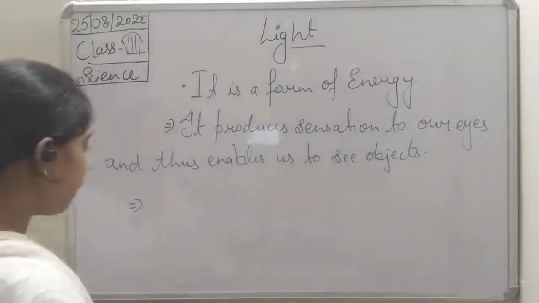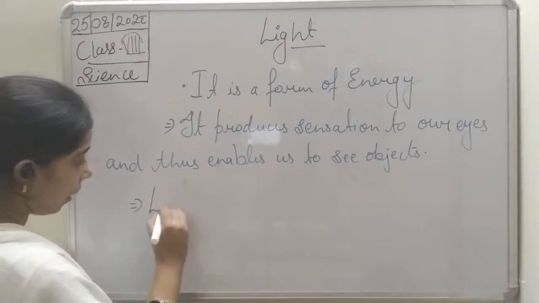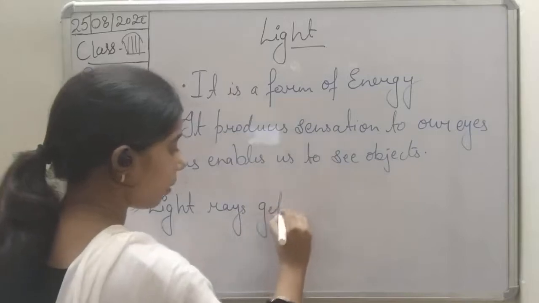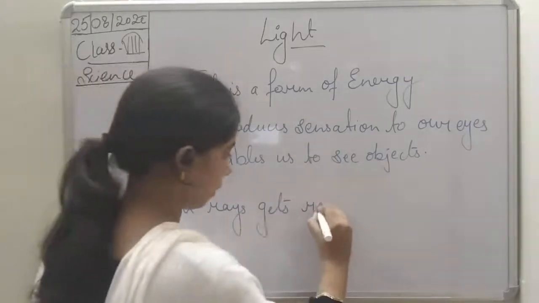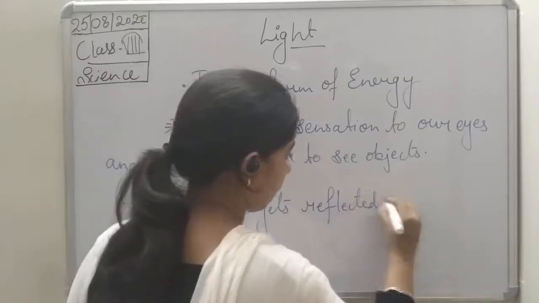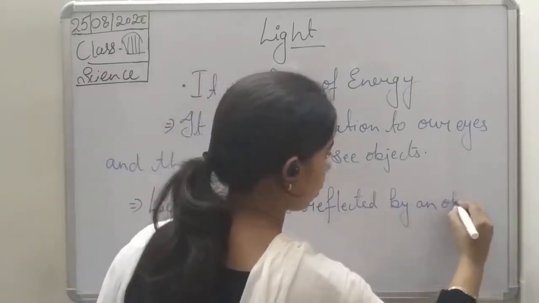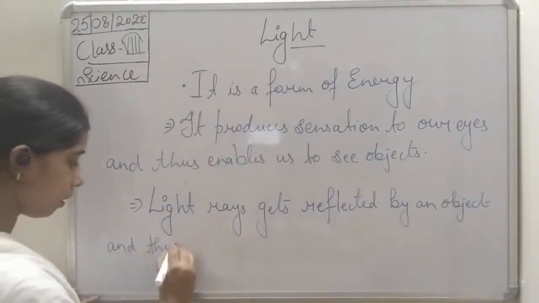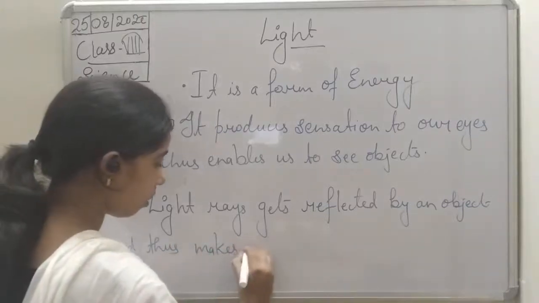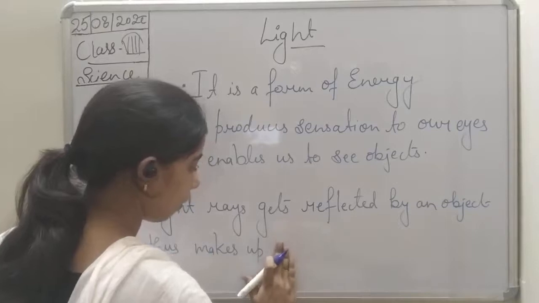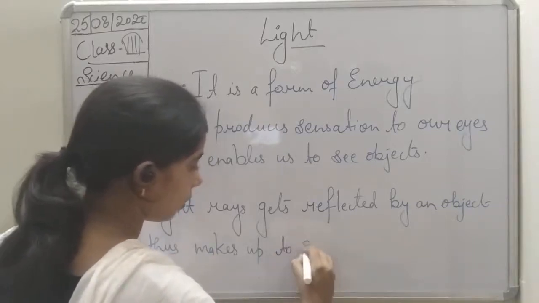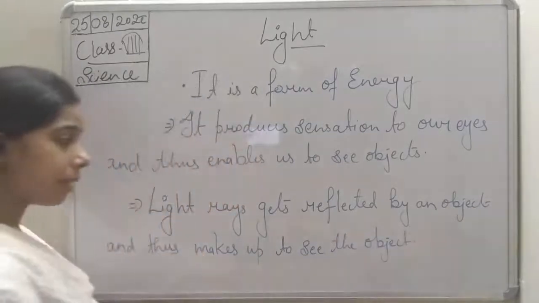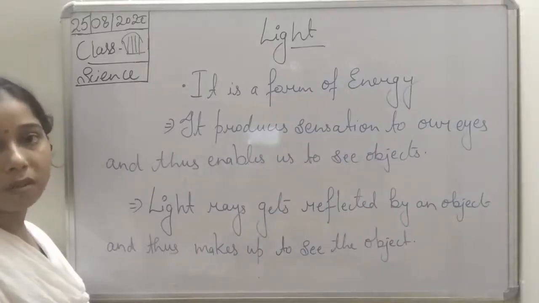So we can say that light rays get reflected by an object and thus make us see the object. We are able to see the object because of the reflection.